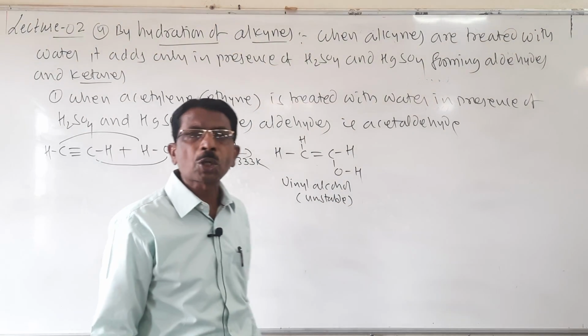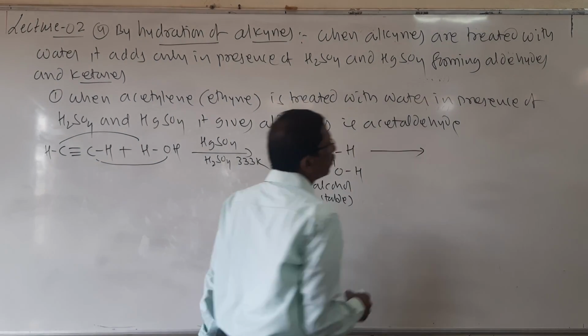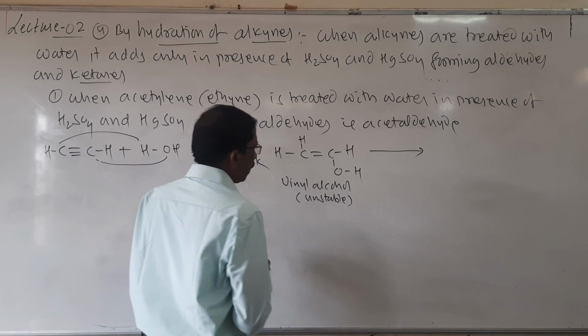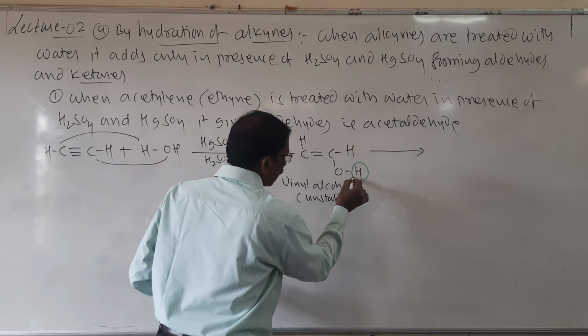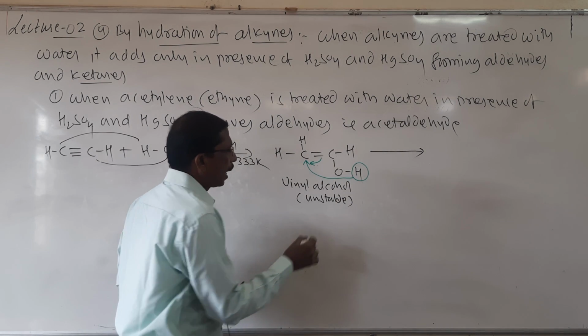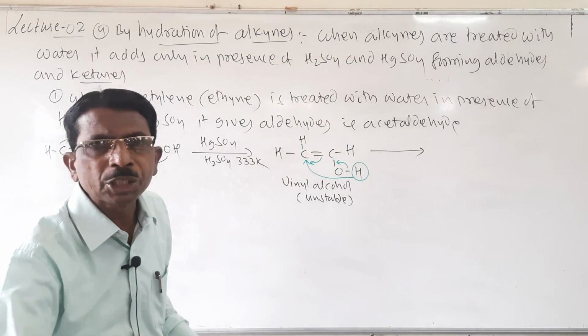And here it undergoes tautomerization. Remember, student, it undergoes tautomerization. Rearrangement takes place. Here I will show. Look here, this hydrogen shifts here and the bond shifts here, and then this bond shifts here. It is called tautomerization.